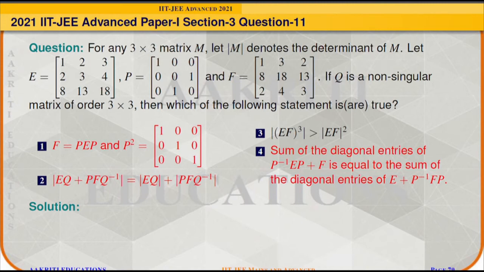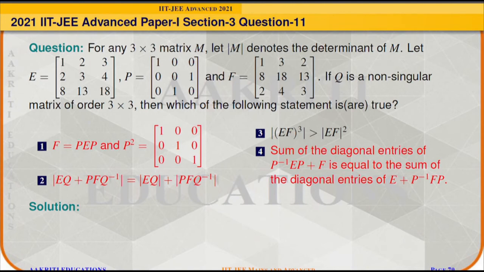Now, if you observe carefully the matrices E and F, then you will see that matrix F is obtained after interchanging column 2 with column 3 and then row 2 with row 3. Here, the matrix P can also be found from the identity matrix if we either interchange column 2 with column 3 or we interchange row 2 with row 3.